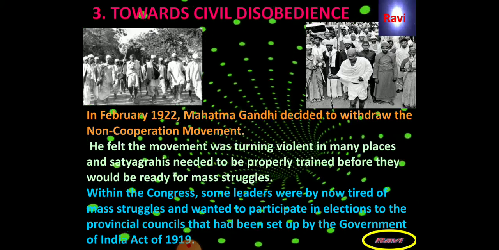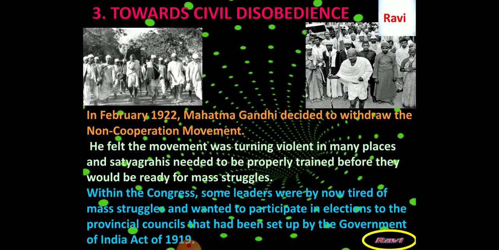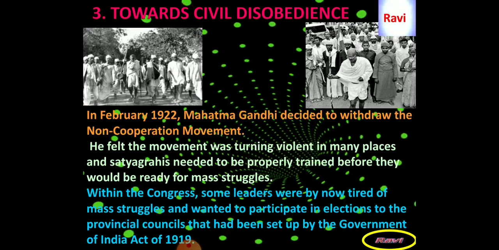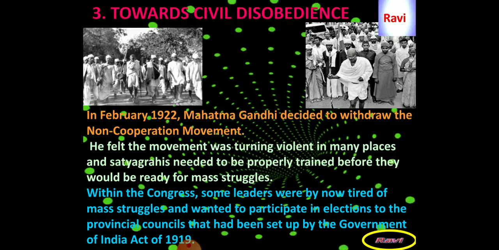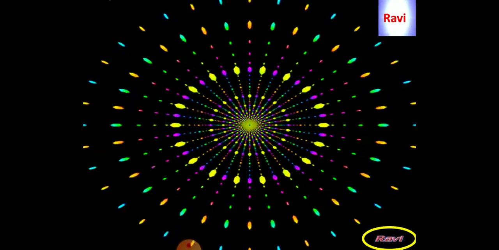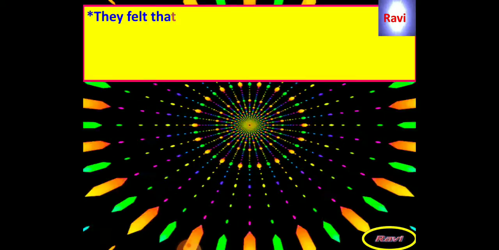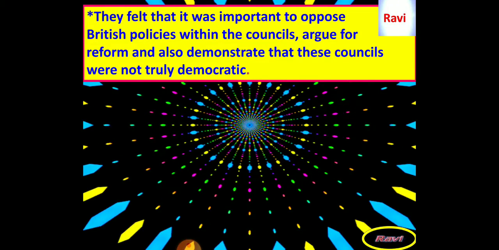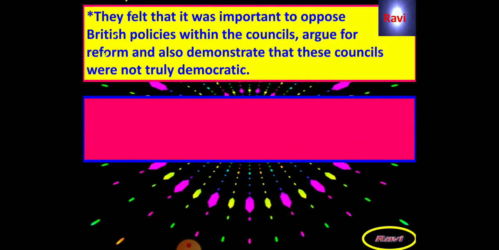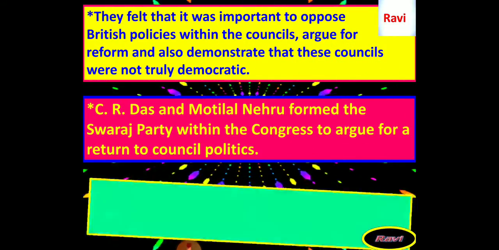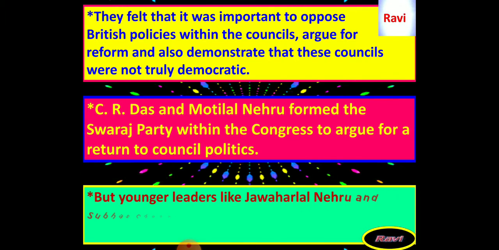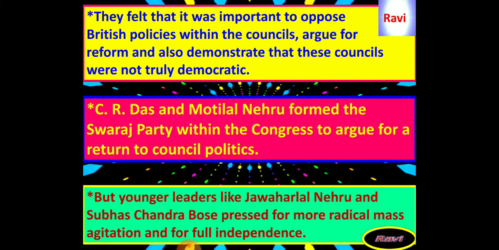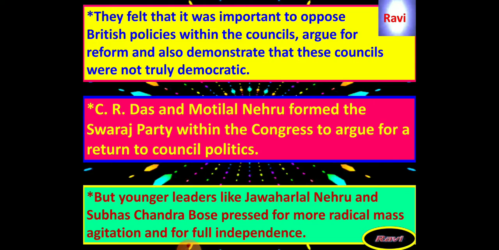Within the Congress, some leaders were by now tired of mass struggle and wanted to participate in elections to the provincial councils that had been set up by the Government of India Act of 1919. Here there were many differences among the Indian leaders, because some wanted to participate in the elections according to the 1919 Act, and some refused to participate. They felt that it was important to oppose British policies within the councils, argue for reform, and also demonstrate that these councils were not truly democratic.